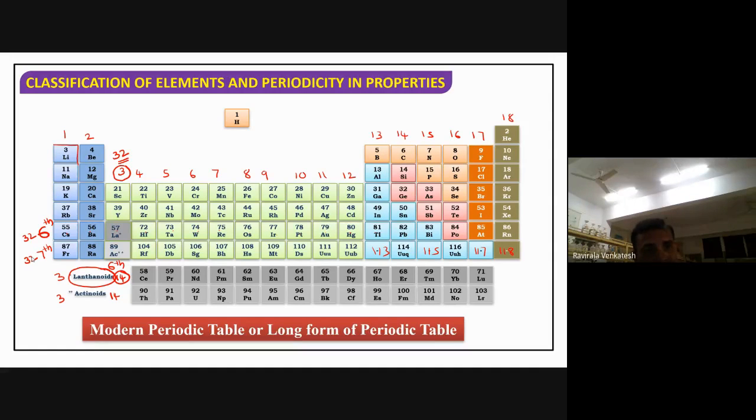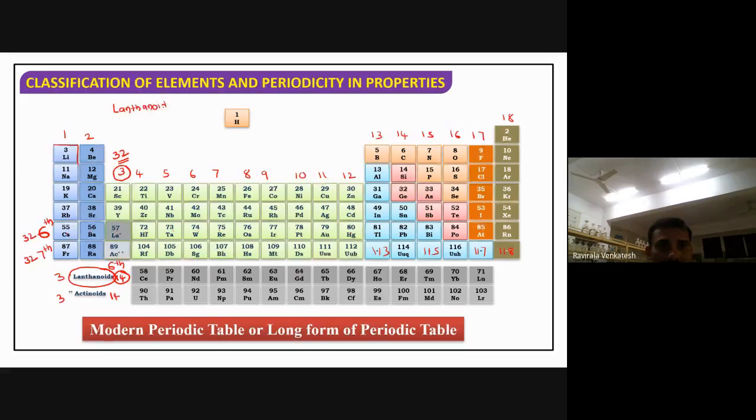Including lanthanides and actinides. So what I mean to say is that lanthanides are in which period? 6th period. Which group are they?